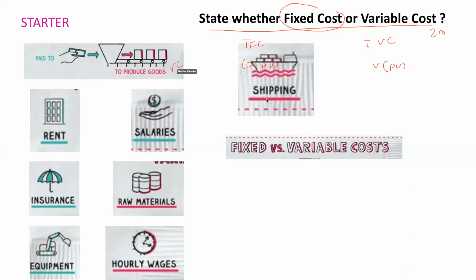This would be the variable cost. Rent will always remain fixed for a particular period, so fixed cost. Salaries, fixed cost. Insurance, fixed cost. Raw materials, variable cost. Equipment, fixed cost. Hourly wages, variable cost. Okay, so we're done with this.